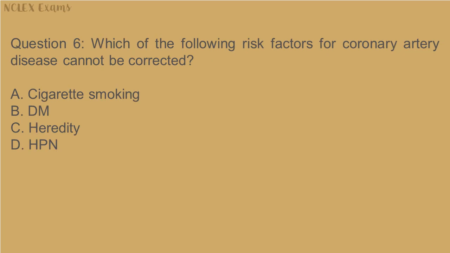Question 6. Which of the following risk factors for coronary artery disease cannot be corrected? A. Cigarette smoking. B. DM. C. Heredity. D. HPN.